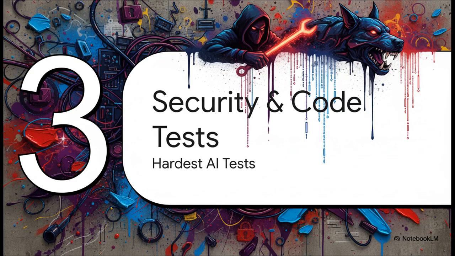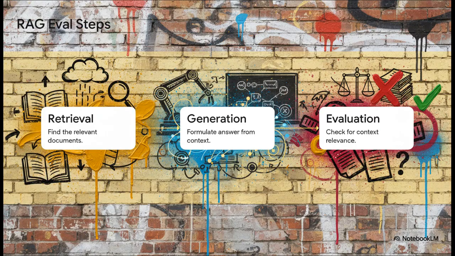All right, on to Section 3, security, sources, and code. For systems using external sources, this is often called retrieval augmented generation, or RAG for short. We really have to evaluate things step by step. First, did this system actually retrieve the correct documents from the database? Second, did it generate a solid answer using only that specific context?